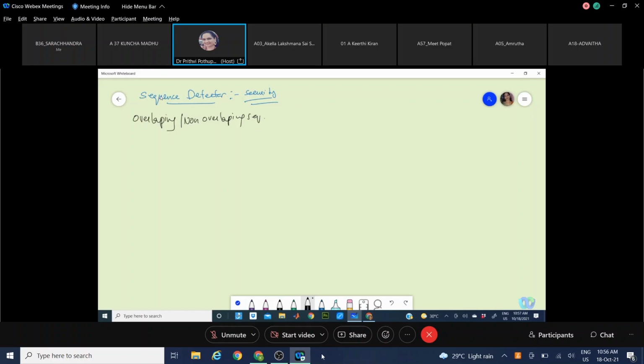Now we can put that into two different forms of sequences: overlapping sequence and non-overlapping sequence. I need to identify a string like this. The meaning of this is, if the input is 11011, the output should highlight that as 1 once the total 5 bits of this sequence are detected.